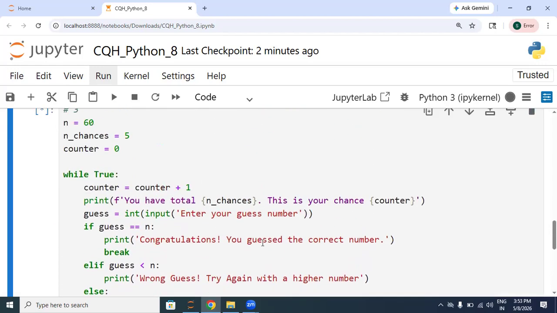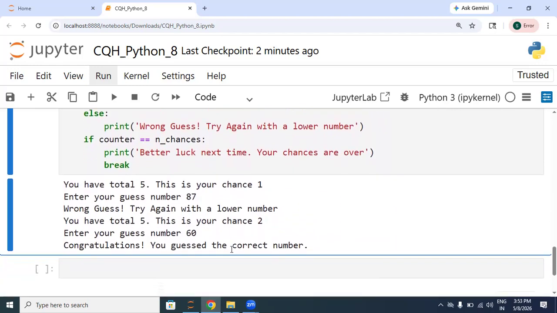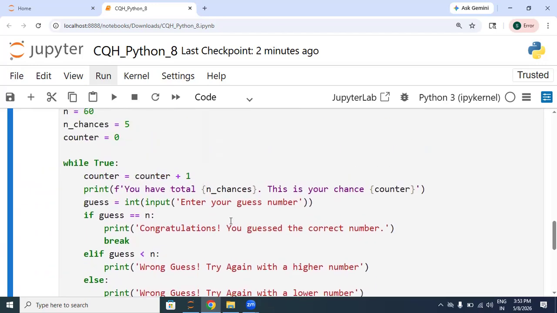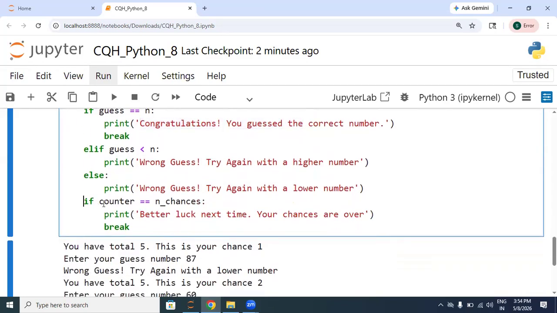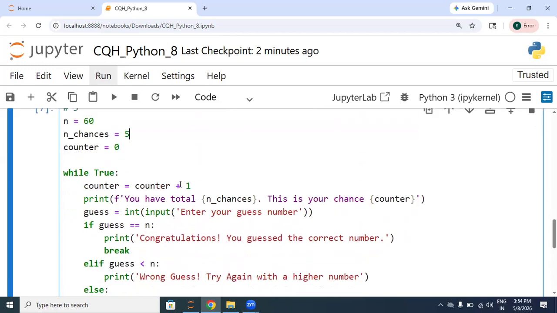And in the second chance, if you enter the correct number, so yes, it will come out of the loop. So this loop will break in two conditions: if the user will enter the correct guess, or the number of chances reach a certain point. So we can change it here.